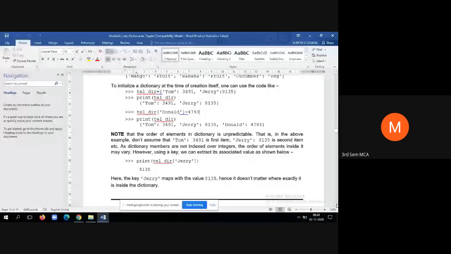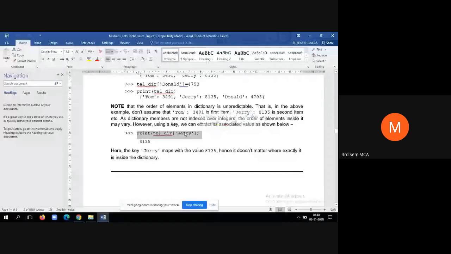So that's what is specified in the note here. Note that the order of elements in a dictionary is unpredictable. That is, in the above example, don't assume that Tom 3491 is the first element and Jerry is the second element. It can be reversed also. It depends upon how it will be stored in your memory. It will not use arrays. Instead, it is a non-linear data structure, so it uses a linked list to store them.